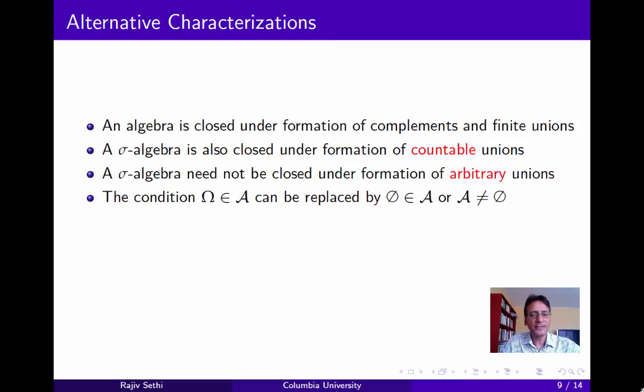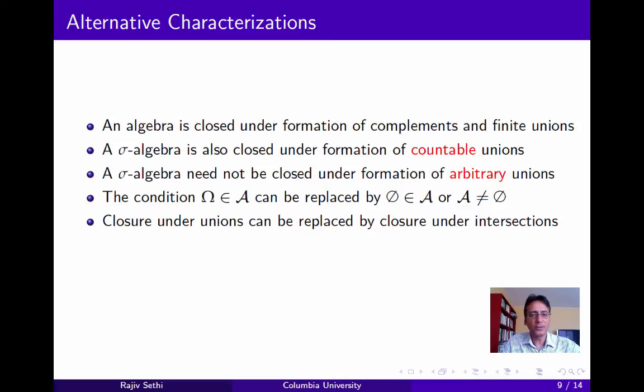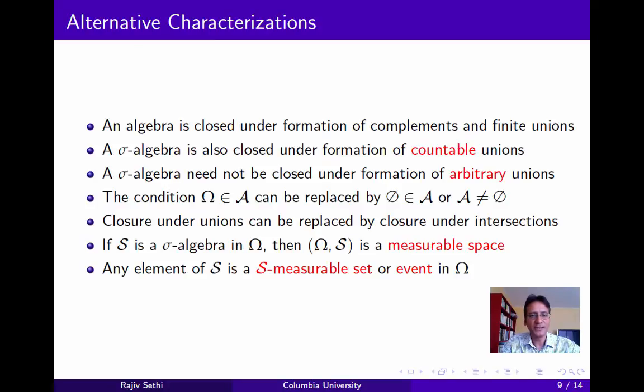Now you should verify that the requirement that omega itself belongs to the class can be replaced by the requirement that the empty set belongs to the class, or in fact that the class is not empty. And furthermore, using De Morgan's laws, verify that closure under unions can be replaced by closure under intersections. And that's in both definitions, algebras and sigma algebras. Now if S is a sigma algebra in omega, then the pair (omega, S) is referred to as a measurable space, and any element of S is said to be an S measurable set or an event in omega.